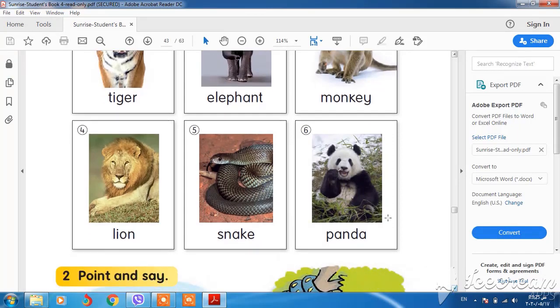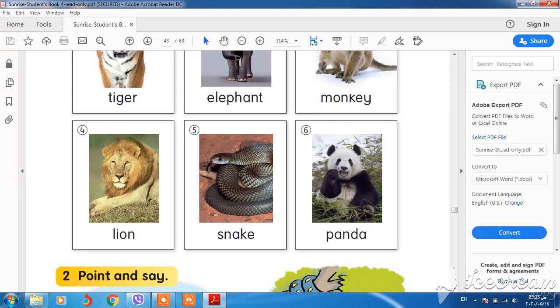If I say, I should say what? I like panda. For negative, I don't like snake. For question, do you like lion?